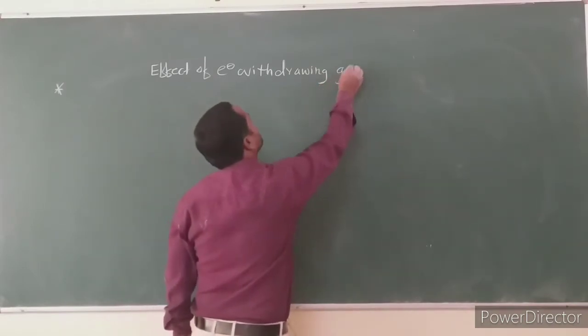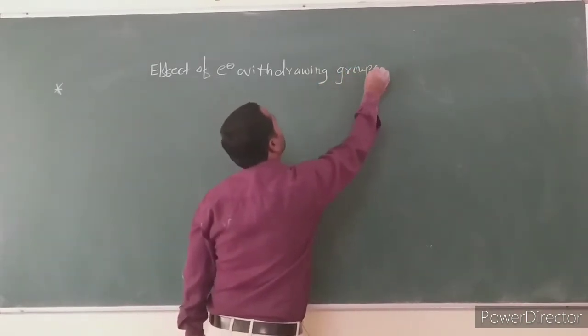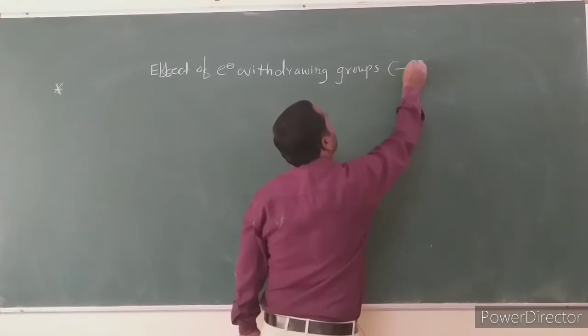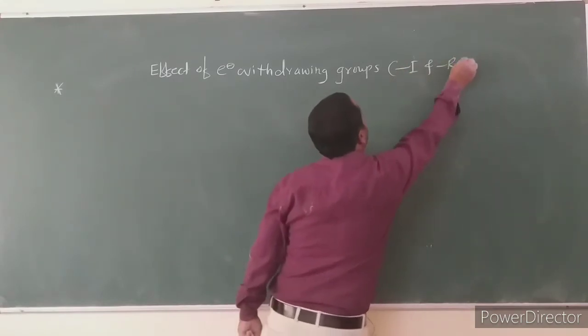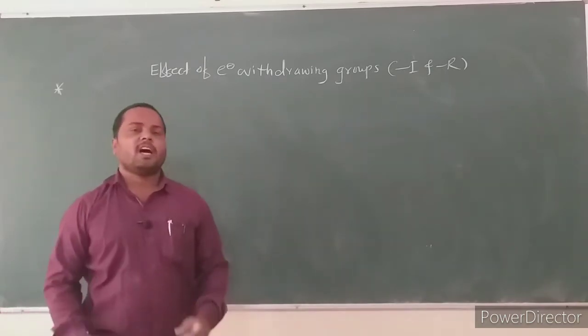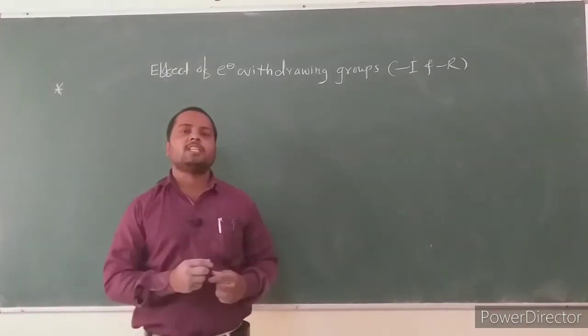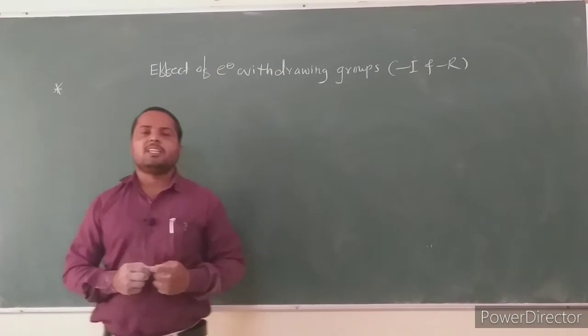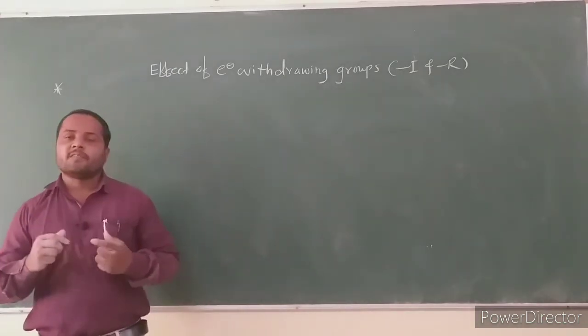Effect of electron withdrawing groups: electron withdrawing groups have minus R effect. In aromatic carboxylic acid, if we attach an electron withdrawing substituent to the benzene ring, the acid strength increases.